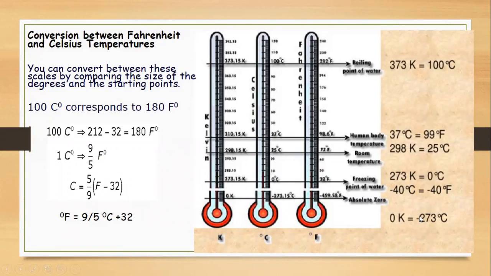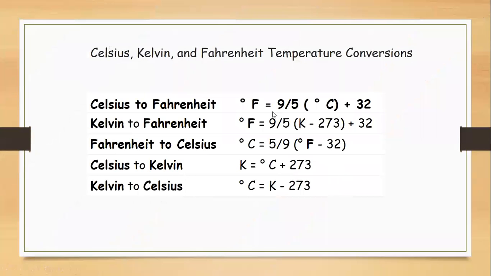We are just going to add 273, and if we are going to convert Kelvin into the Celsius scale, we are going to subtract it. So Kelvin can be converted into centigrade by subtracting 273. So Kelvin to Fahrenheit conversion can be done like this. First, we are going to convert Kelvin into centigrade, and then we are going to convert it into Fahrenheit.